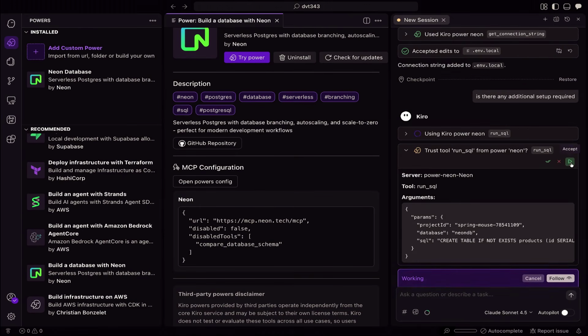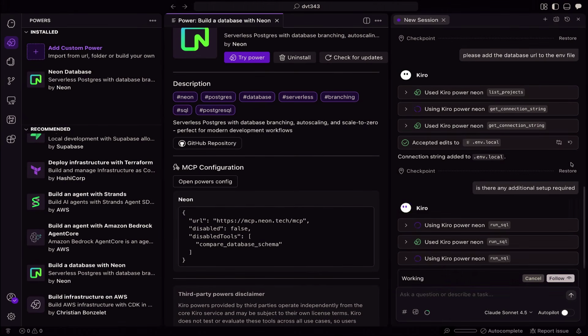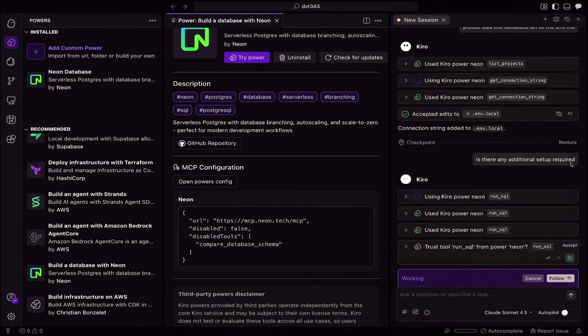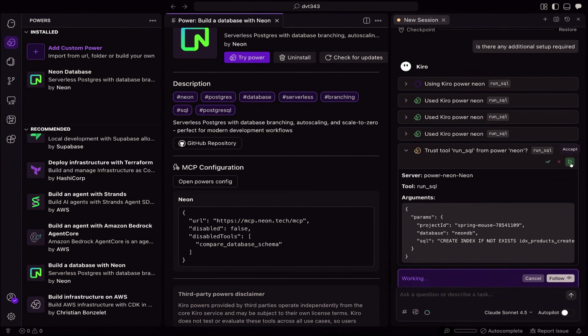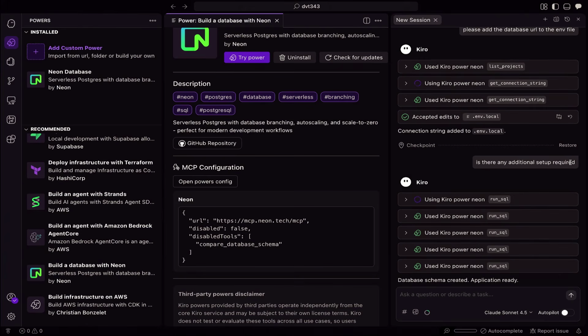It looks like we're still running the same command. And again, the good thing about this is I did not need to leave my IDE, go into Neon and set anything up. The agent and the power working together are doing that for me while I focus my attention on the IDE itself. So it's going into a loop here a little bit. Okay, so it's created the database schema and it's saying my application is ready.